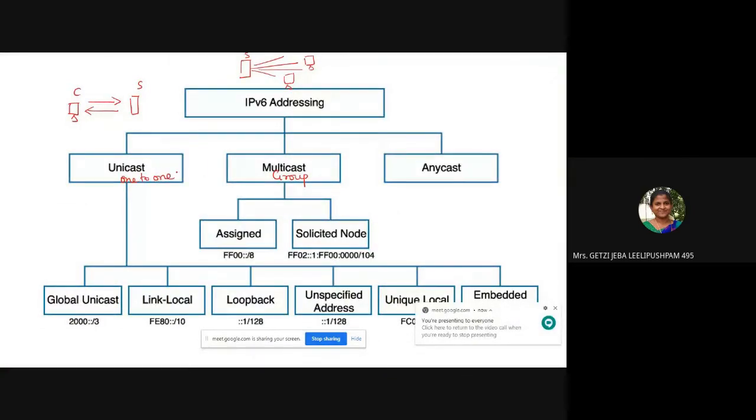So what is it that you call anycast? Usually in networking we have discussed unicasting, multicasting, and broadcasting, that is, one to everybody. We have discussed that already. But what is this anycasting? Anycasting is what is usually followed nowadays, that is, the same IP address is allotted to many servers.